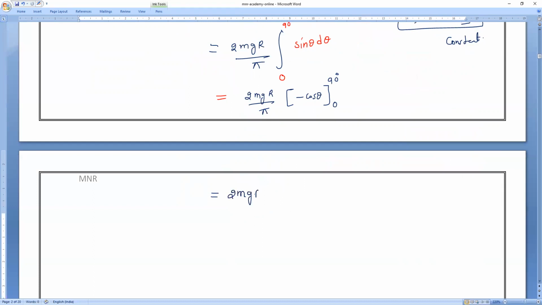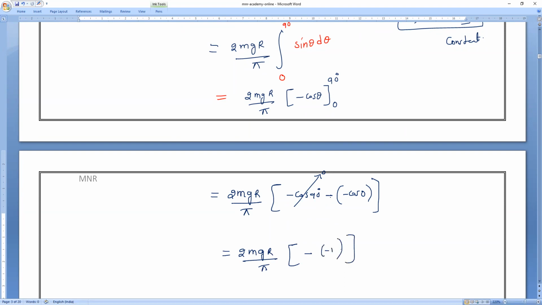So 2mgr divided by pi, now you substitute: minus cos 90 minus of minus cos 0. Am I right or wrong, everybody? Cos 90 value is 0. Minus of cos 0, which is 1, so minus 1. Minus of minus will become plus.